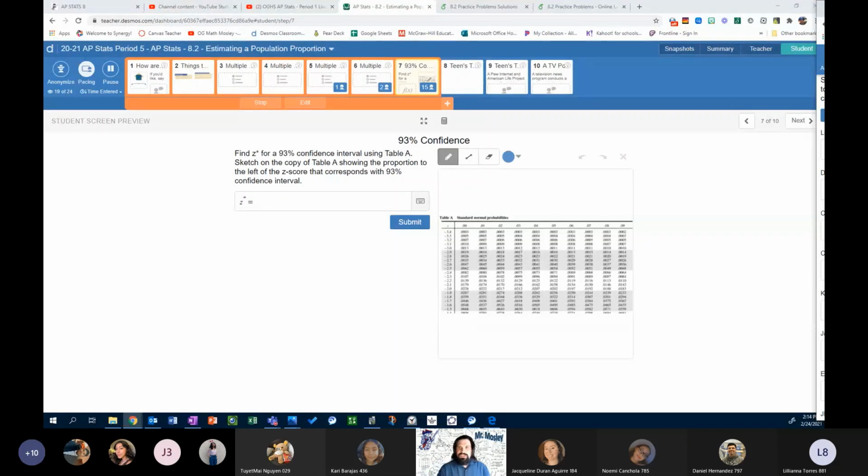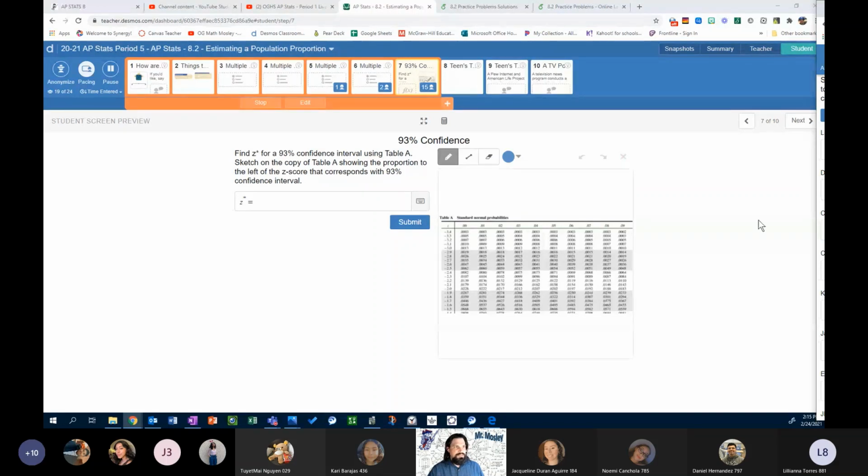All right, so from what I can see, a lot of you are on the right track. One thing to remember, the critical value Z star is always going to be a positive number. Even though we're finding a negative value on table A, that would be the Z score, the standardized score. We always take that standardized score, switch it positive for the Z star value, our critical value, because the distance, the thing we add and subtract to our statistic, is always going to be a positive value. We're going to add it, we're going to subtract it.